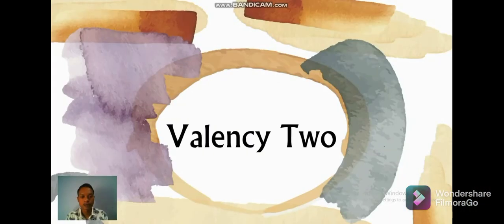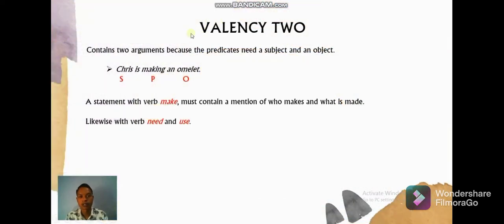The next type of valency is valency 2. Valency 2 contains two arguments because the predicate needs a subject and an object. For example, Chris is making an omelette. In the sentence, Chris is the subject, make is the predicate, and omelette is the object.